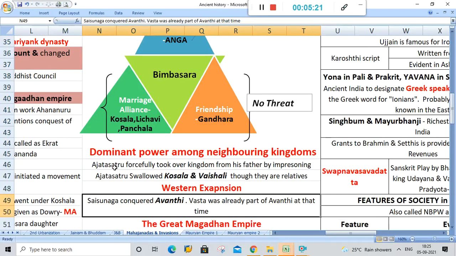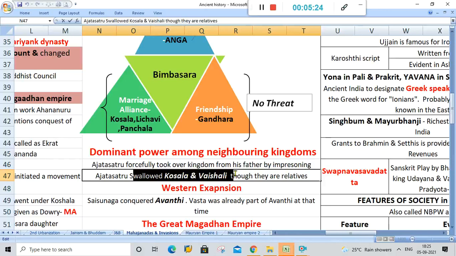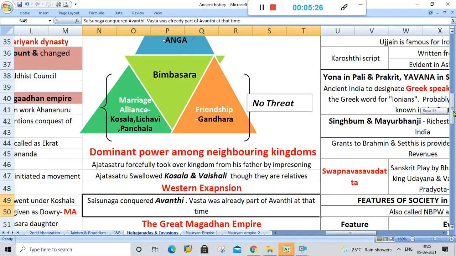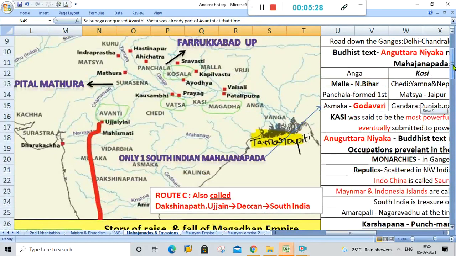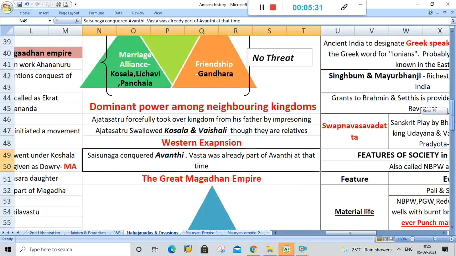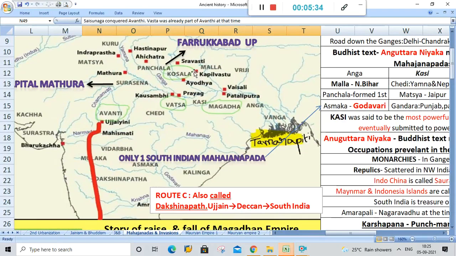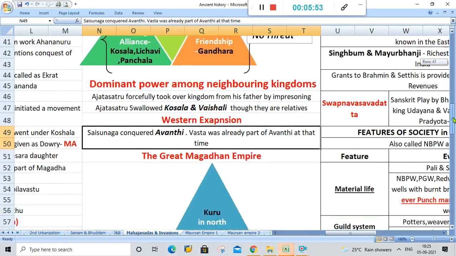Let's see how. He took over Koshala and Vaishali, though they were relatives. So let's see where Koshala and Vaishali are. So here is Koshala and Vaishali. His father made a marriage alliance with Koshala and Vaishali. Ajatashatru took over Koshala and Vaishali. So now the Magadha Empire has expanded to Vaishali, Koshala and Anga. So the first set of expansion happened in the time of Ajatashatru.